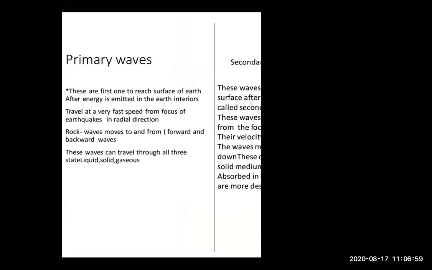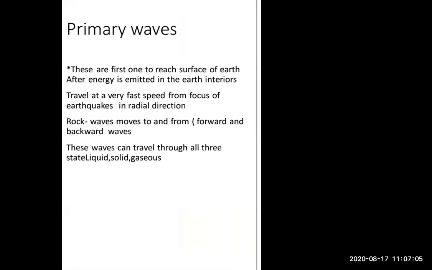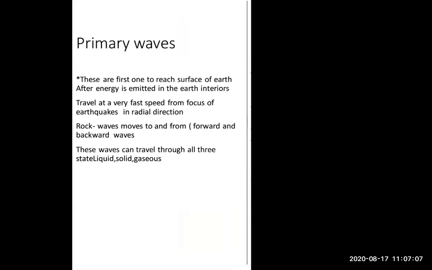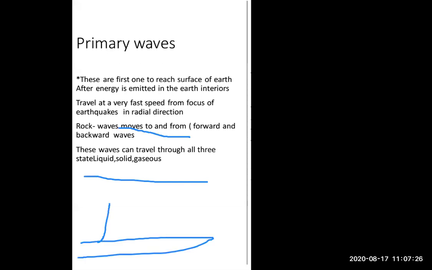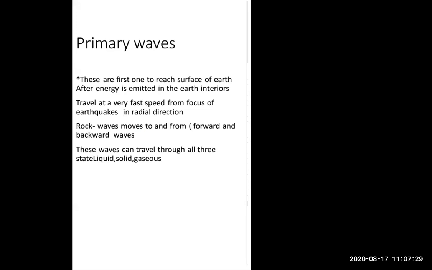Now we are going to the next, in which medium they are flowing. This wave can travel through all the states, liquid, solid and gaseous. This wave can travel through all the three states, liquid, solid and gaseous. And how are they moving? Primary waves are moving to and fro, means forward and backward, okay, like this. Because of this, the wave can travel through all the three states, that is liquid, solid and gaseous.